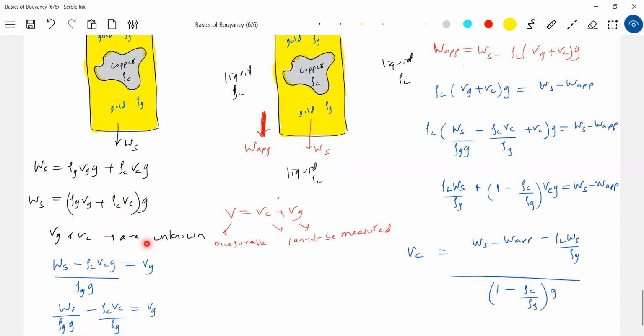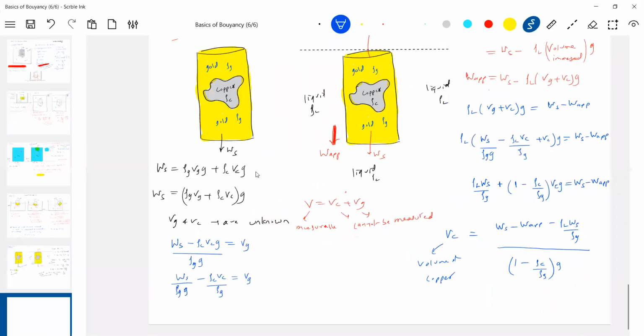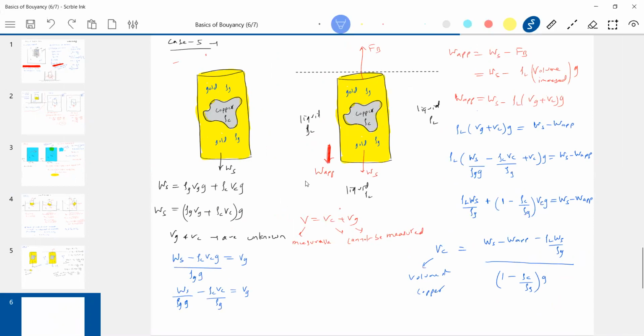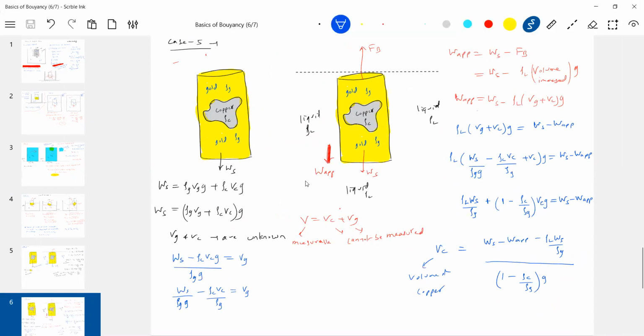Please don't remember the formula. I just wanted you to analyze, that's why I brought it here. So like this, volume of copper. Wanted or unwanted it is? Unwanted thing. So measurable, not measurable, I think you should have a basic idea. I don't know how much volume of gold, so indirectly we are able to tell now how much gold and how much copper is there in that cylinder, because I know the volume of copper and density of copper.